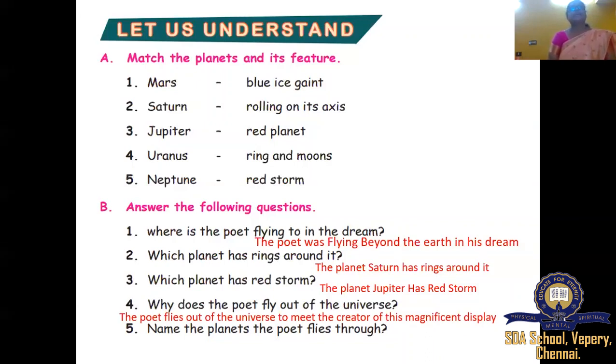Number 5. Name the planets the poet flies through. Yes, you know, you're right. The poet flies through Mars, Jupiter, Saturn, Uranus, and Neptune. Yes, children, I hope that you understood the poem and also memorized the rhyme.